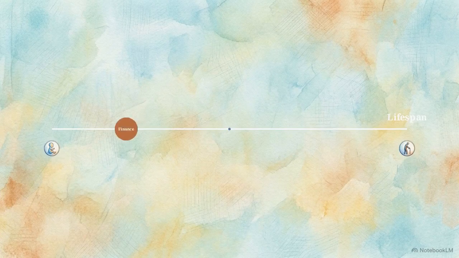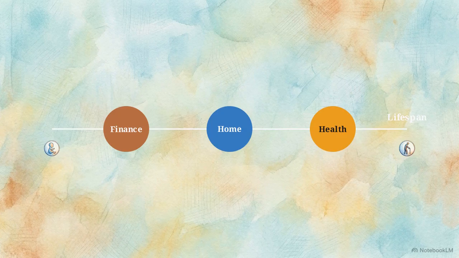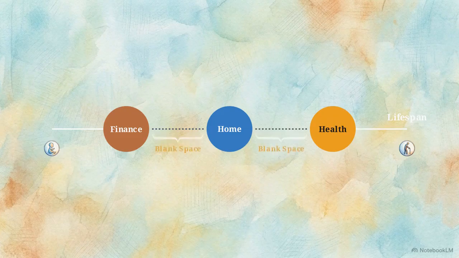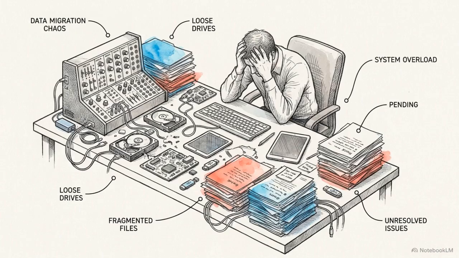When we plot these disconnected data clusters along it, the structural failure is visible. Because these systems cannot communicate, they leave massive blank spaces. This fragmentation destroys capital efficiency and prevents longitudinal intelligence, the ability to compound context across a user's entire life.